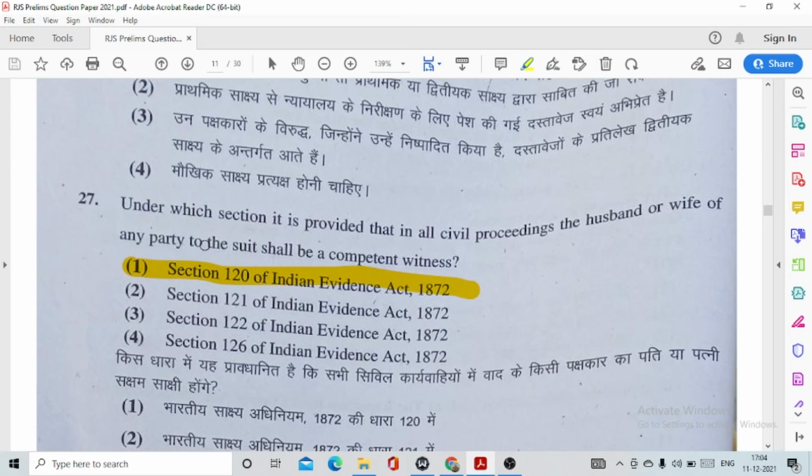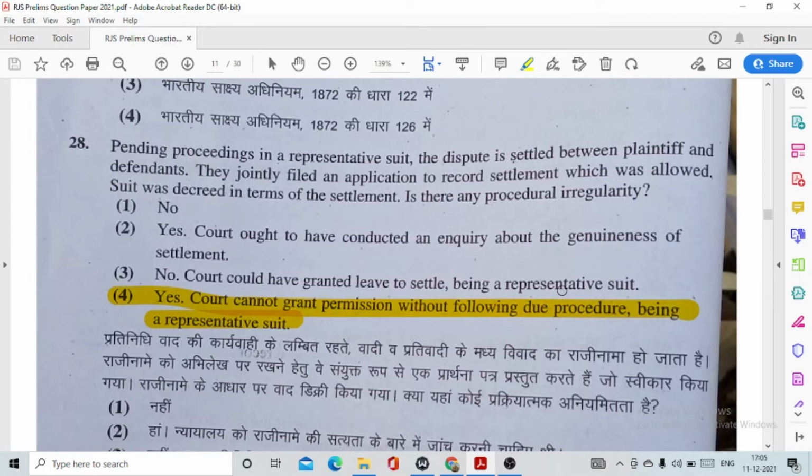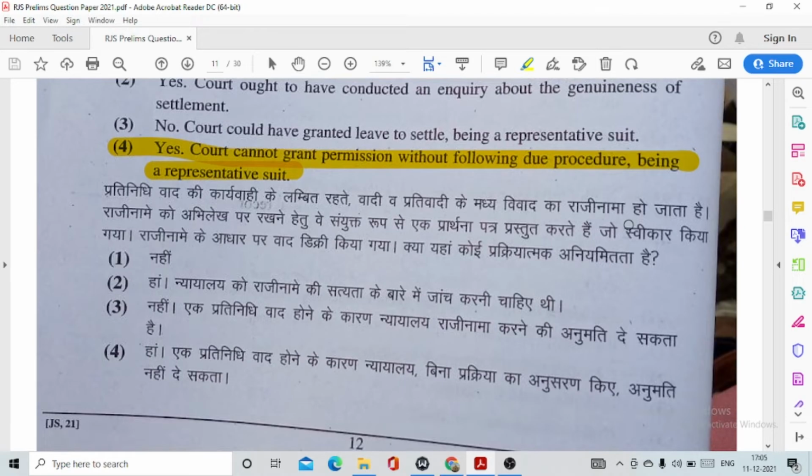Question number 27. Under which section is it provided that in all civil proceedings, the husband or wife of any party to the suit shall be a competent witness? This is option number 1, section 120 of the Indian Evidence Act. Question number 28. Pending proceedings in a representative suit, the dispute is settled between plaintiff and defendants. They jointly filed an application to record settlement which was allowed. Suit was decreed in terms of the settlement. Is there any procedural irregularity? This is option number 4. Yes. Court cannot grant permission without following due procedure, it being a representative suit.